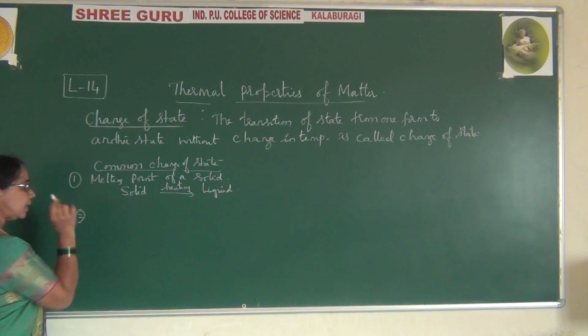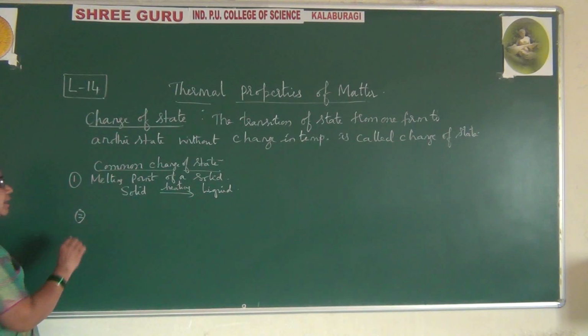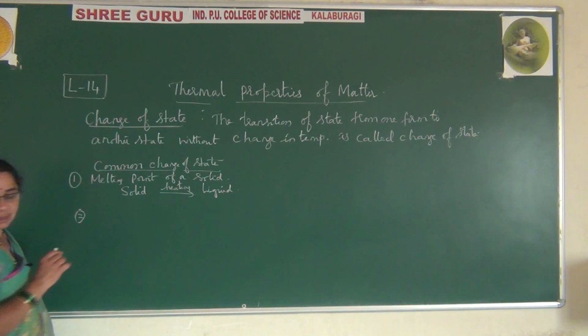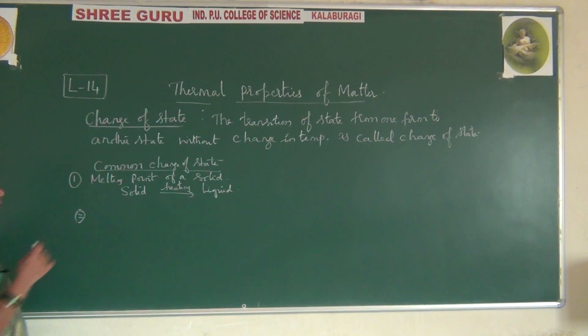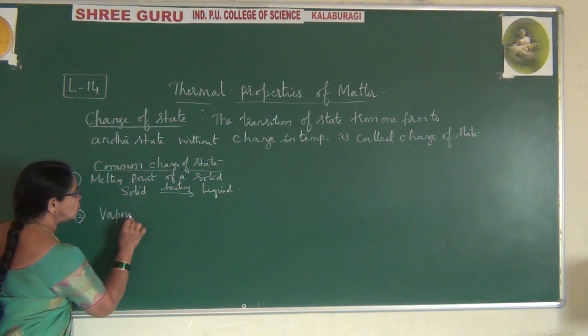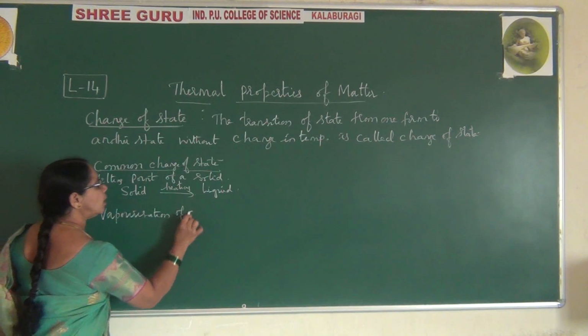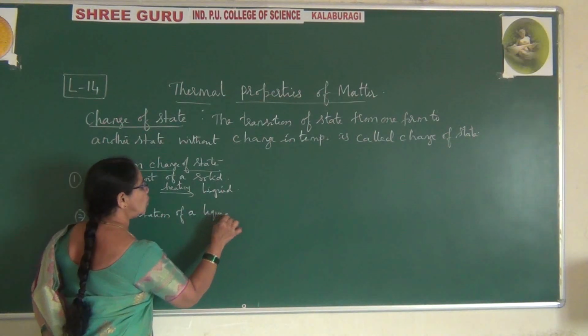Second point, I am heating this, I am raising the temperature. Next, you come across vaporization of a liquid. Vaporization of a liquid means again you are heating it. What do you observe here?